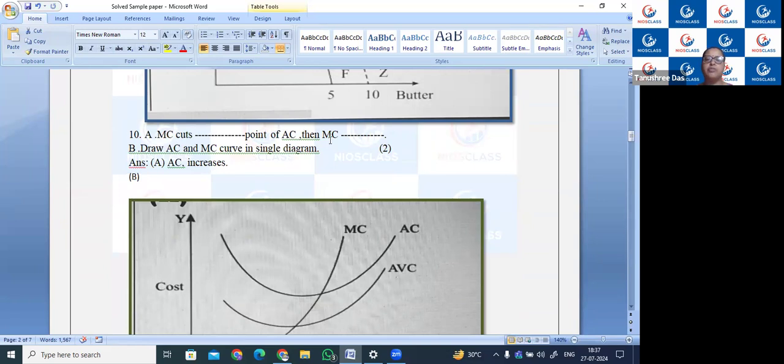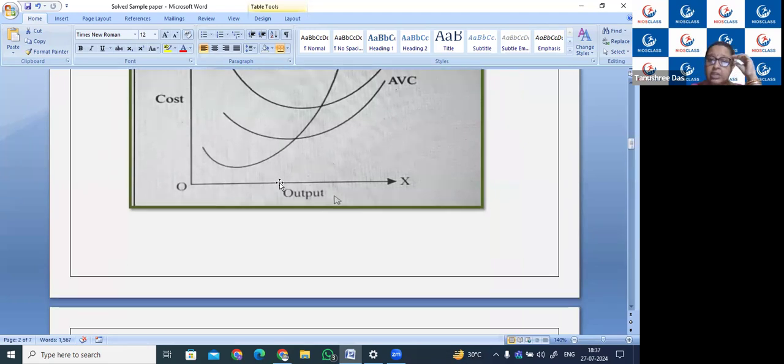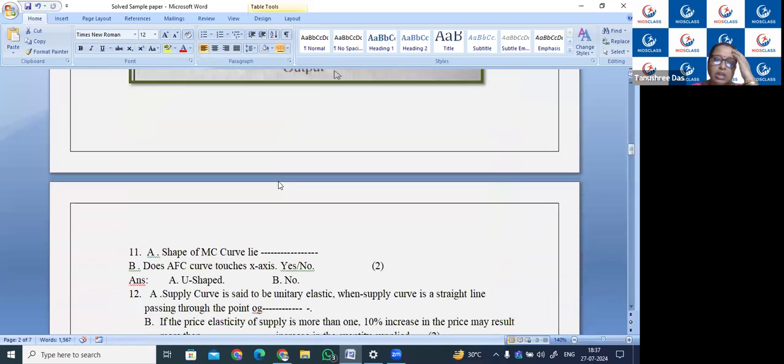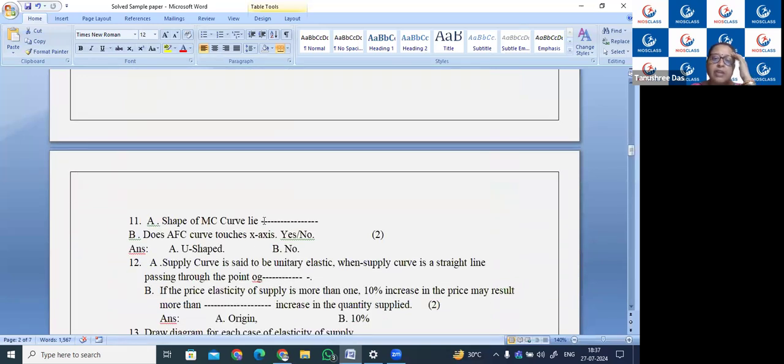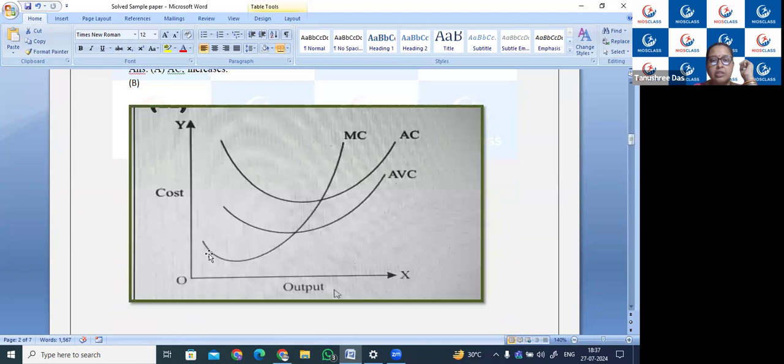MC cuts the AC point, then MC will be increasing. So when MC cuts AC's point, MC will be increasing. Now draw the AC and MC curves in a single diagram. So we have MC, AC, and AVC in the single diagram: marginal cost, average cost, and average variable cost. Now the shape of the MC curve is U-shaped. You can see the shape of the MC curve is U-shaped, like this.